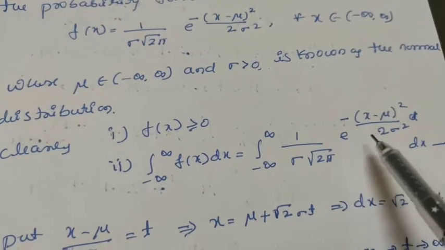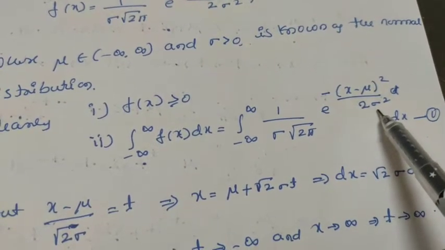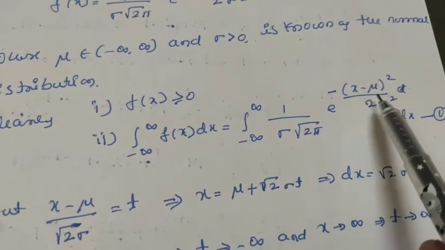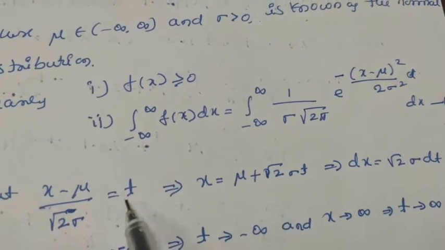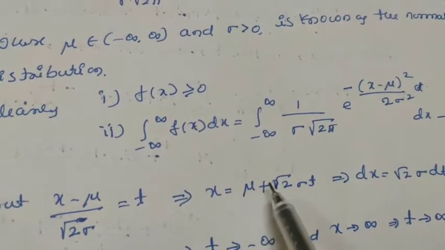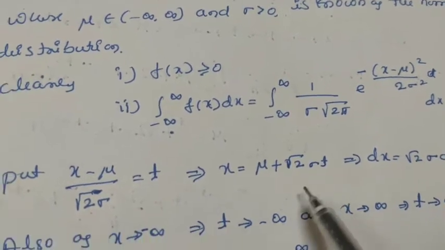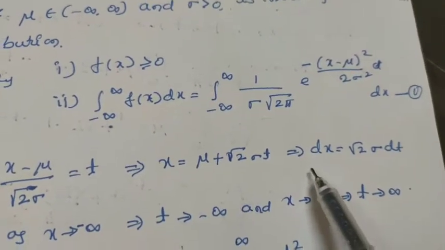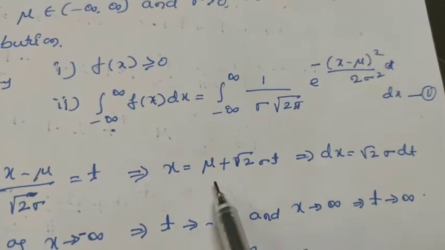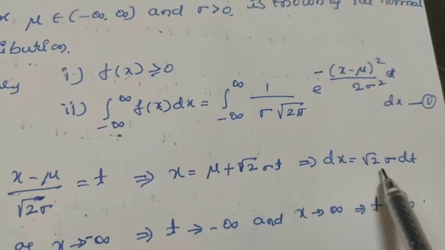Let us put (x minus mu) divided by root 2 sigma equals t. That is, after squaring this we will get this one here, so it is equal to t. Then this implies x equals, cross multiplying, root 2 sigma into t plus mu, and dx is equal to, that is, we have to convert this whole term in terms of t. dx is equal to, here mu is a constant, only the differentiation of t is dt, root 2 sigma as it is, dt.